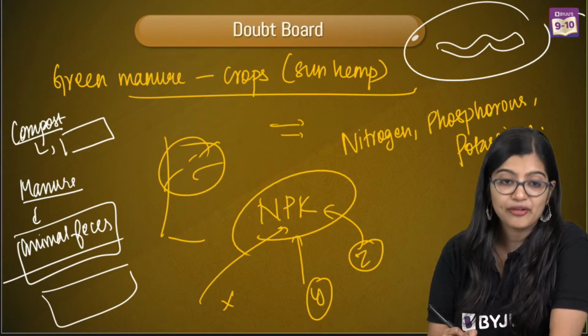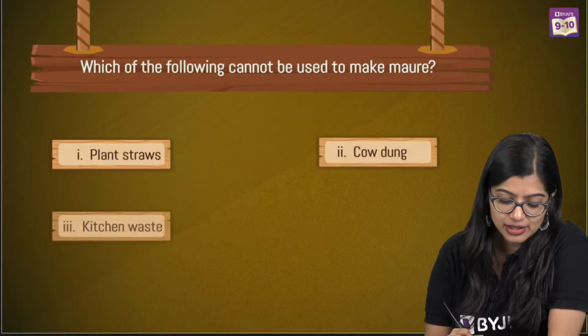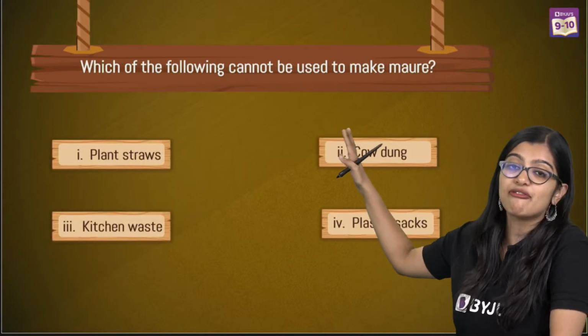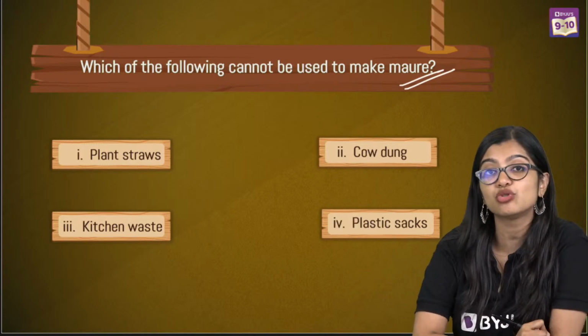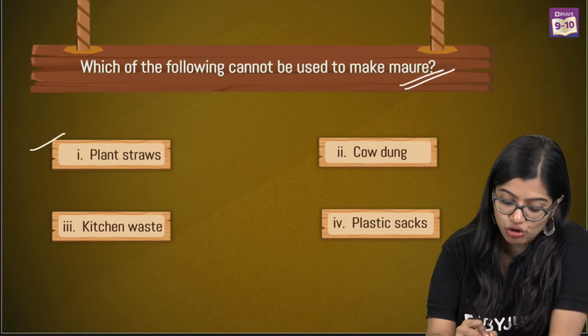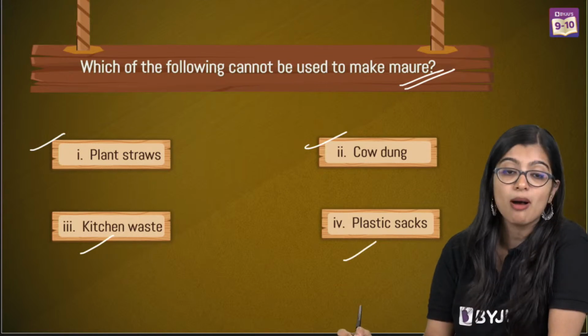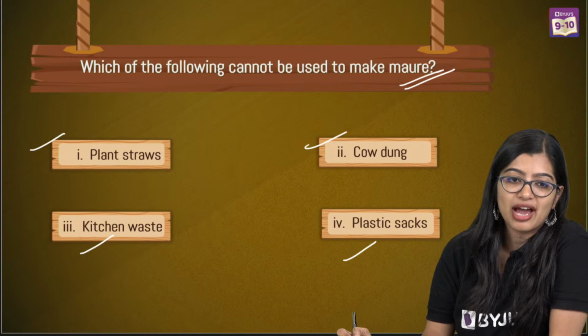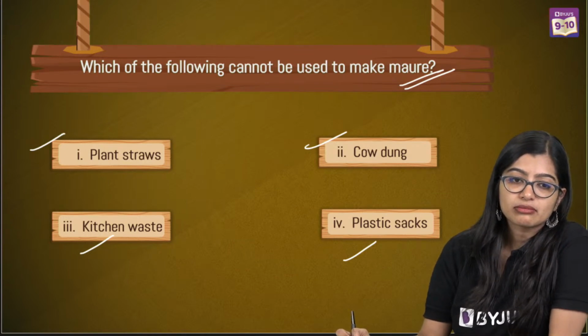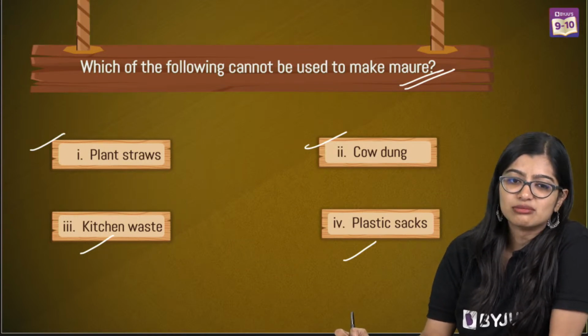All right, so now moving on. We have 4 options and you need to tell me which among the following cannot be used to make manure. Is it plant straws, cow dung, kitchen waste, or plastic sacks, right? Very quickly, this is a very easy one.